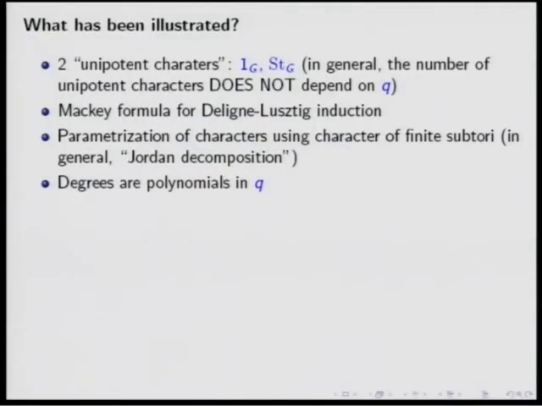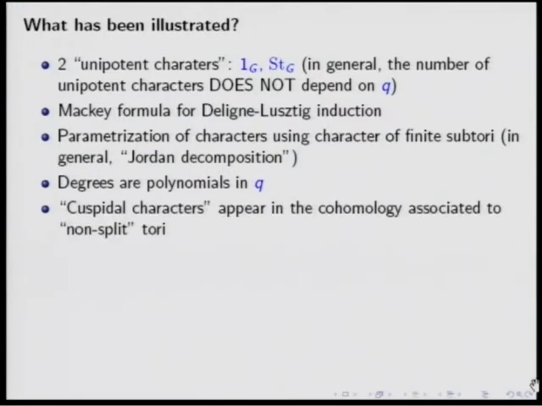I didn't want to go into the theory, but I can say something. The parameterization of characters involves the linear characters of finite subtori. If you look at the characters which are obtained using only the trivial character of the finite subtori, via Deligne-Lusztig induction, then these are the unipotent ones. And there are really only finitely many. So SL2 has illustrated these things.